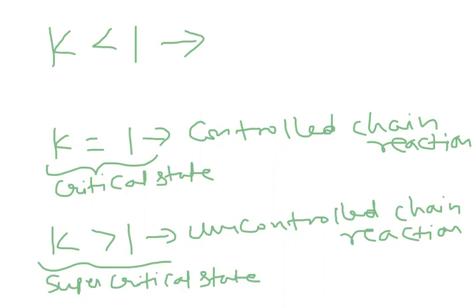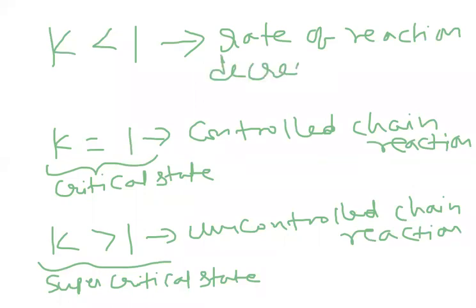K less than 1 means the rate of reaction decreases. So the rate of reaction decreases means it stops. It is going to stop. It is decelerating. This is called the subcritical state. In the subcritical state, the number of neutrons present is less than previous, so slowly it is going to end.